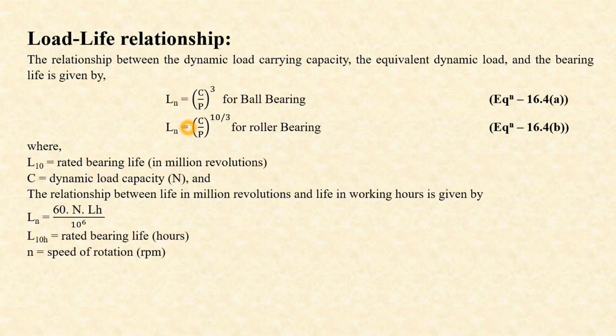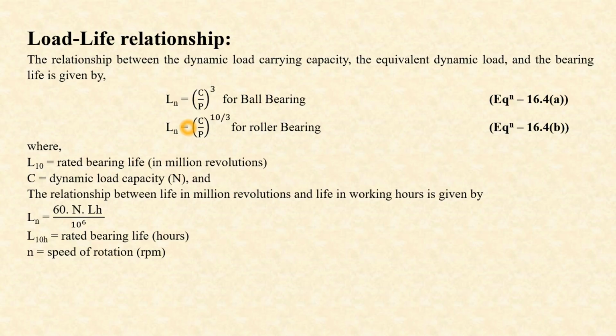Now, the load life relationship. The relationship between dynamic load carrying capacity, equivalent dynamic load and the bearing life is given as Ln is equal to capital C upon capital P raised to the power 3 for ball bearing, and raised to the power 10 upon 3 for roller bearing.